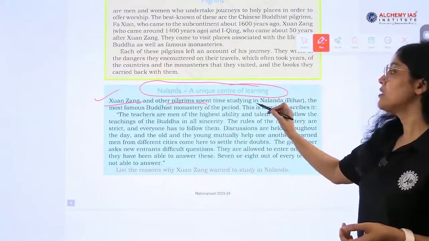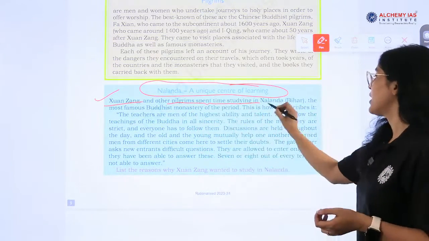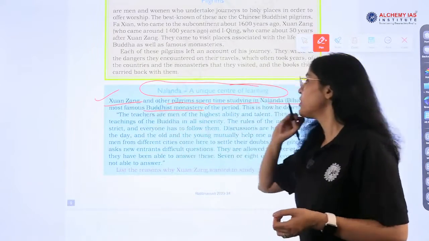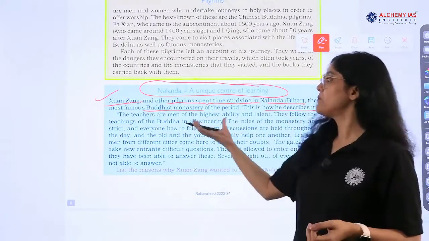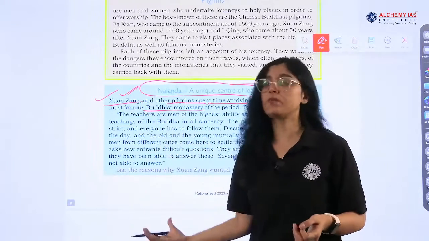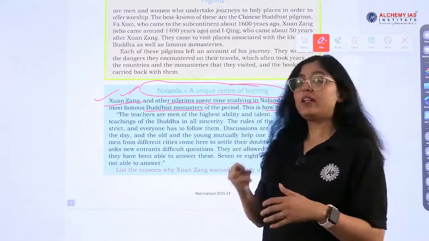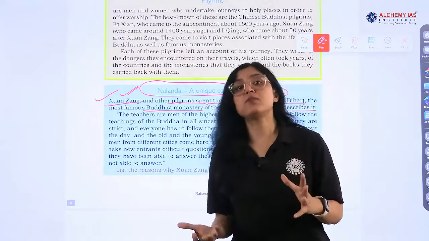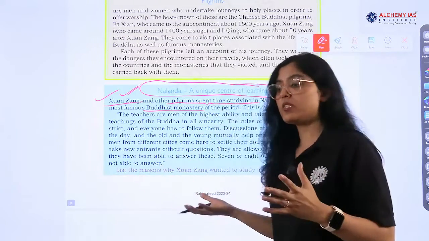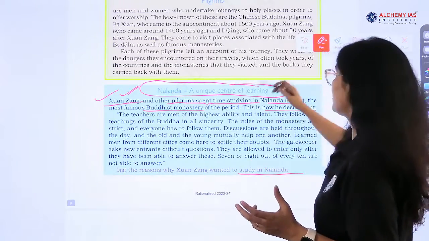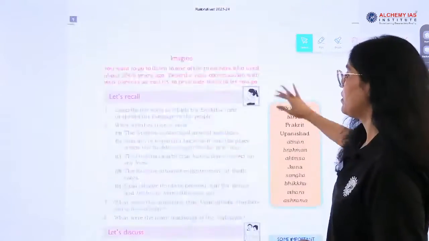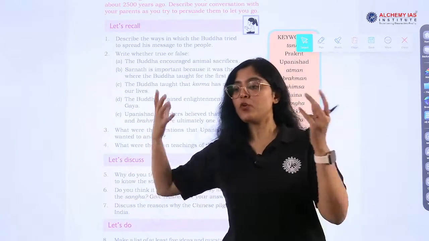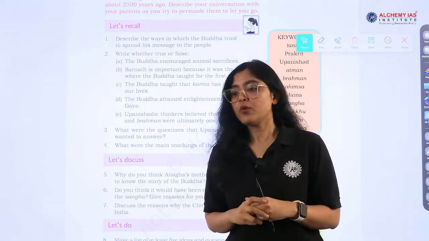Xuanzang and other pilgrims spent time studying in Nalanda, which is in Bihar, the most famous Buddhist monastery. This is how he describes it. Xuanzang has given a description which you can read and then gain knowledge of what kind of system there was during that time in Nalanda University, okay? So this is regarding this chapter, and now questions have been given. What you can do is give the answers for these questions, right?